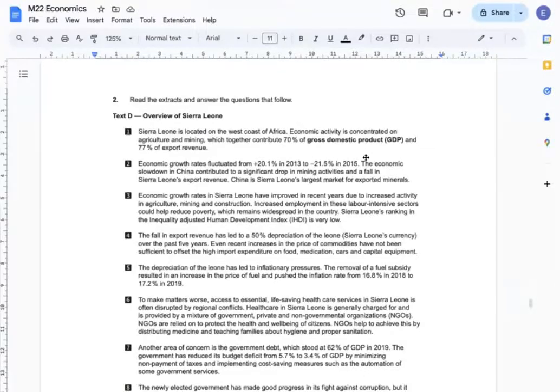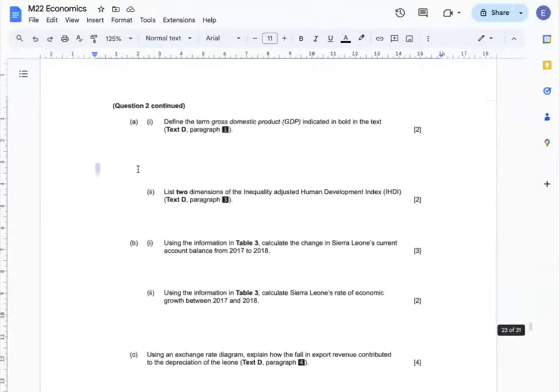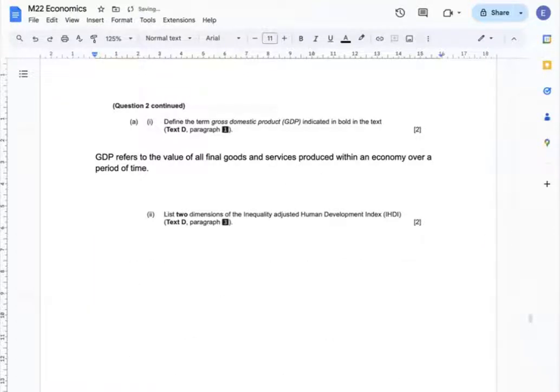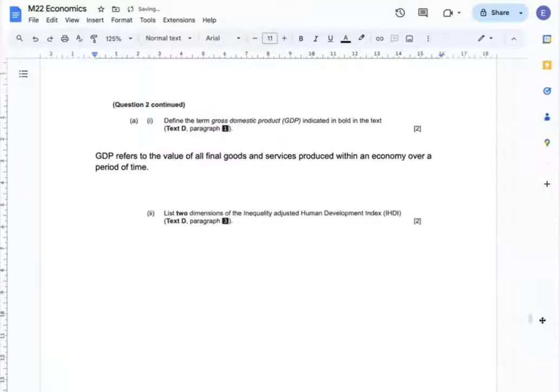About the country of Sierra Leone. Question A1. Define the term GDP indicated in bold in the text. Pretty simple question. GDP refers to the value of all final goods and services produced within an economy over a period of time. A2. List two dimensions of the inequality adjusted Human Development Index. It is adjusted to include a long and healthy life expectancy and general education level.